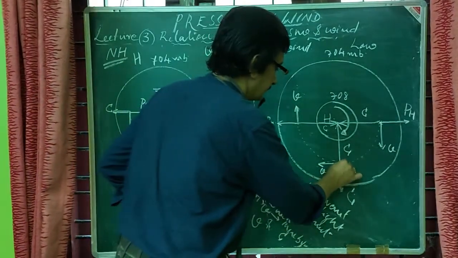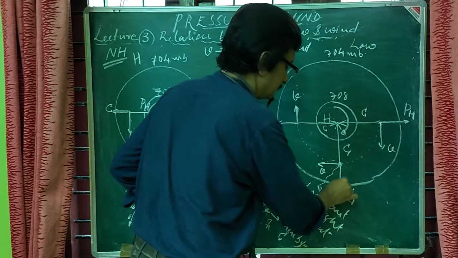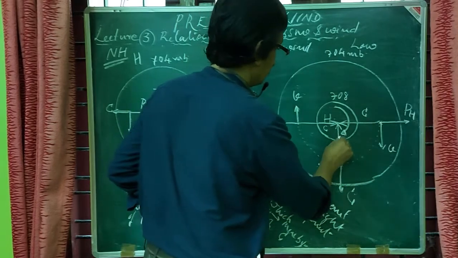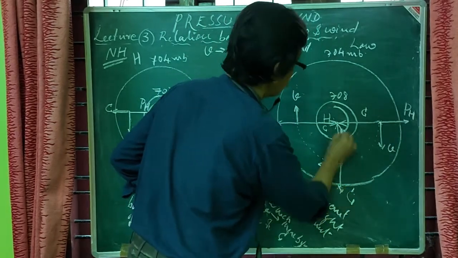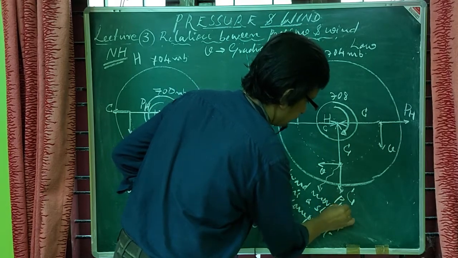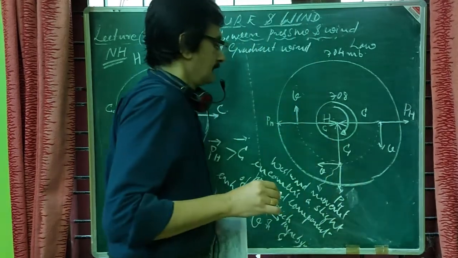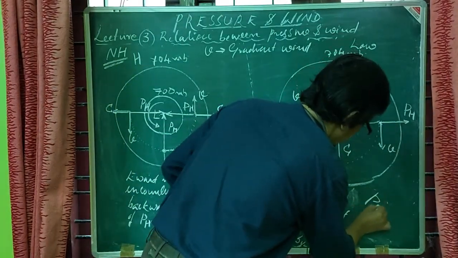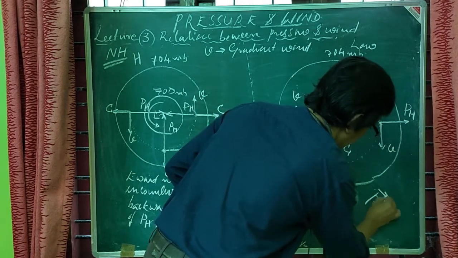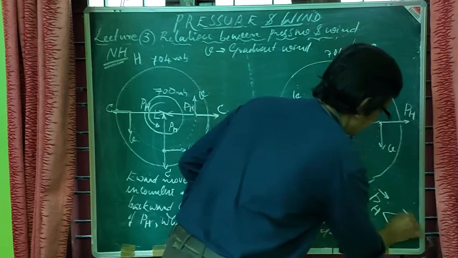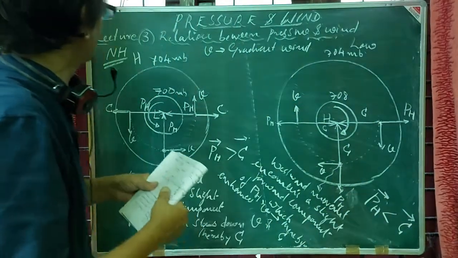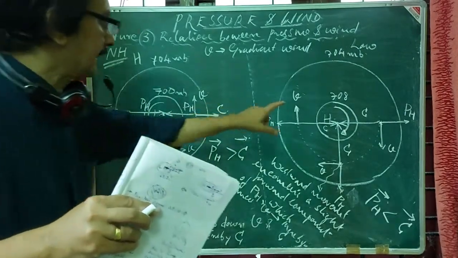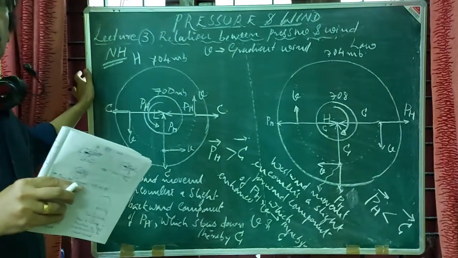That is, for the high, the Coriolis force must have a high value compared to the horizontal pressure gradient force. Here, from high to low, this is the pressure gradient force, and of course this is the Coriolis force. So in this case of high, we can write that the horizontal pressure gradient force will be less than the Coriolis force. This is the nature of gradient wind flow around a low pressure and high pressure over the northern hemisphere.